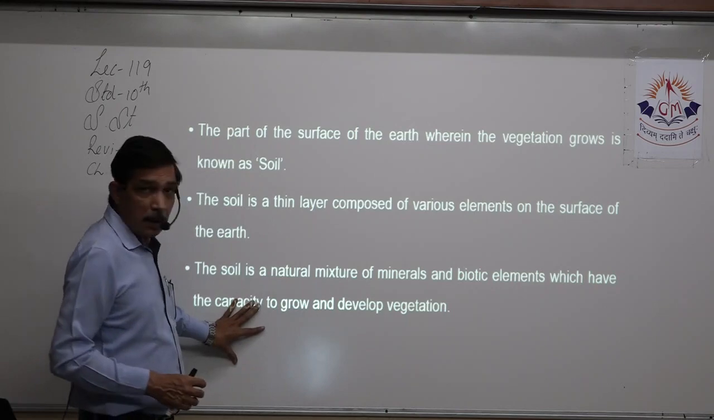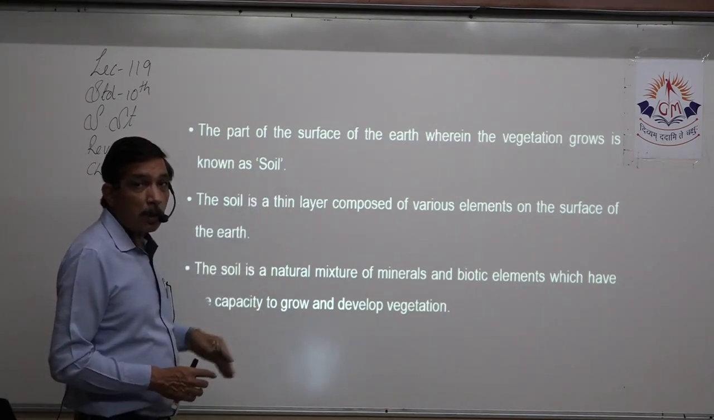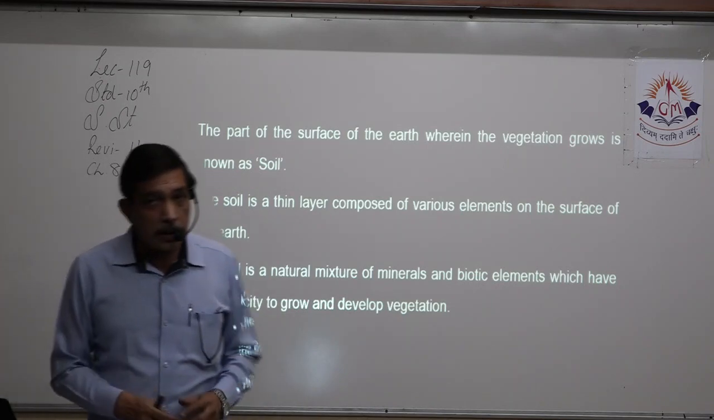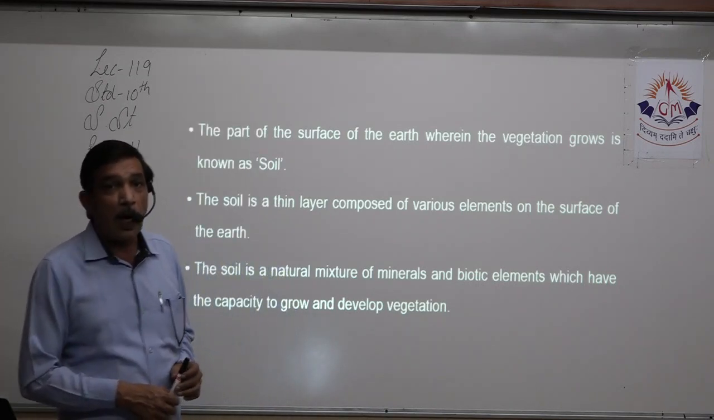Now whole of this has 3 points, right? So what is soil, we have explained in different ways. So that is a 2 mark question. Now what is the next 2 mark question? Soil formation. How is soil formed?